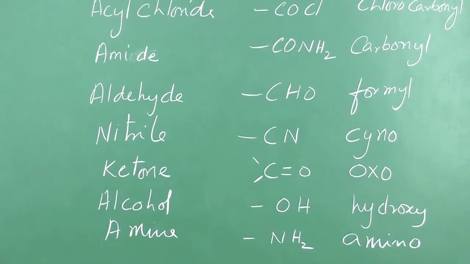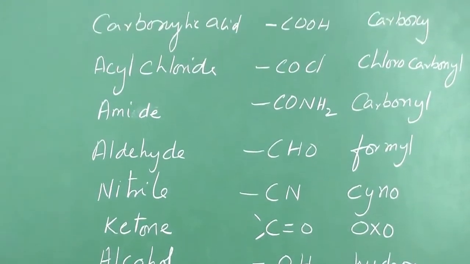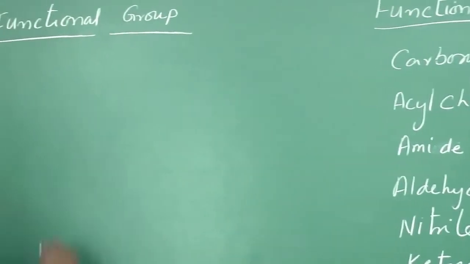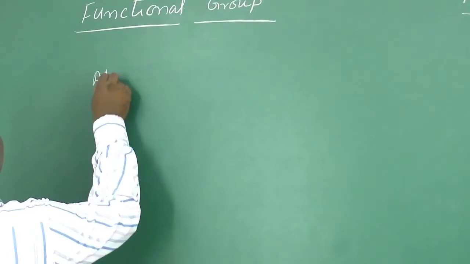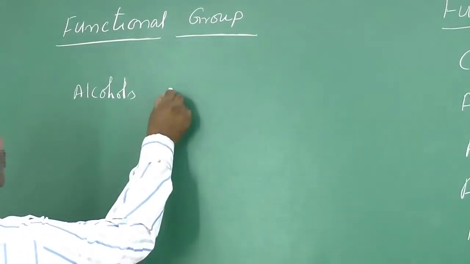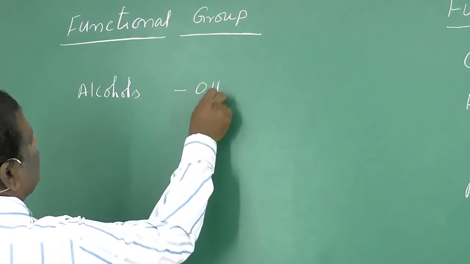Now let us study in brief the structures of these compounds. First one is alcohols. Alcohols consist of the functional group OH.